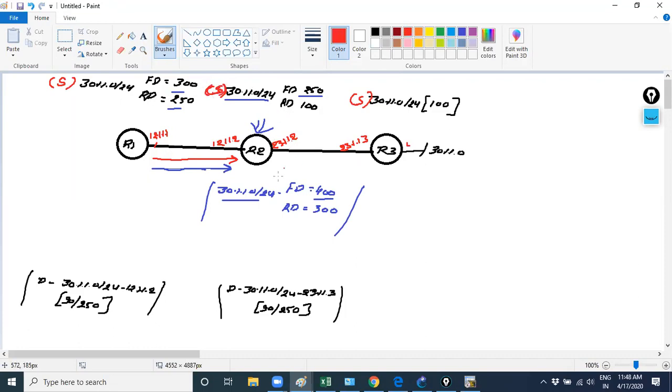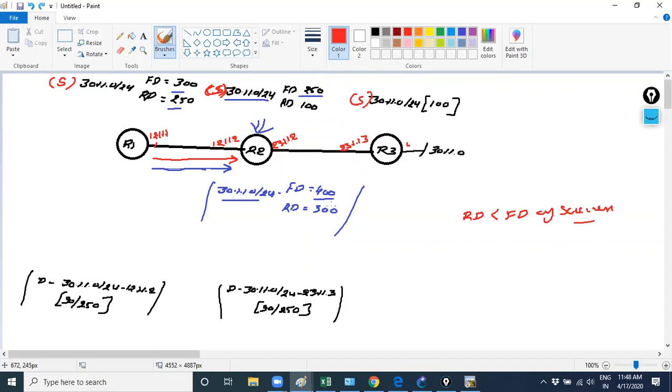Clear? Now what I want is a backup path. For a backup path, we need the feasibility condition. The condition is that RD must be less than the FD of the successor. So if there is a loop like this, in that scenario, RD will always be less than or equal to the FD of the successor. You can verify RD and FD of the successor.